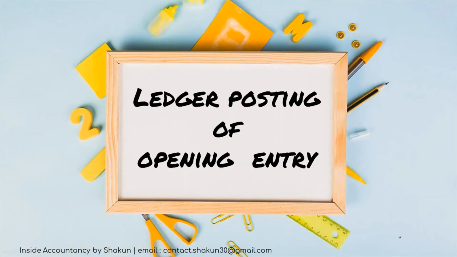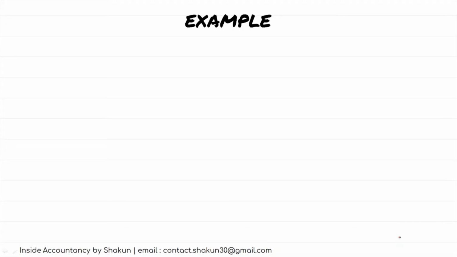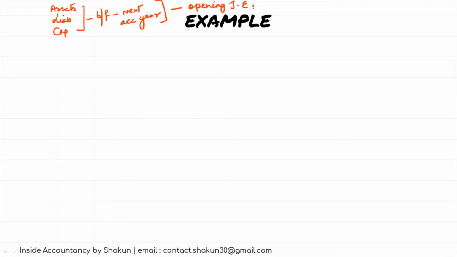Now let's talk about ledger posting of opening journal entries. What are the opening journal entries? The balances of the previous year, the balances of assets, liabilities and capital. All the balances of assets, liabilities and capital are brought forward to the next accounting year. And when we bring forward these balances, we do that by passing an opening journal entry. So opening journal entry is the entry which is passed to bring forward the balances of assets, liabilities and capitals of the previous year to the current accounting year.